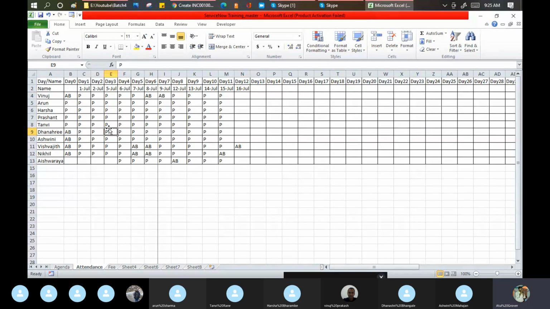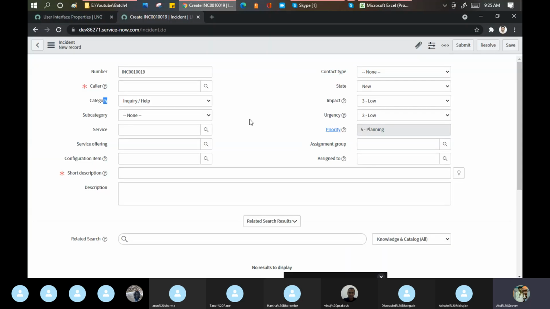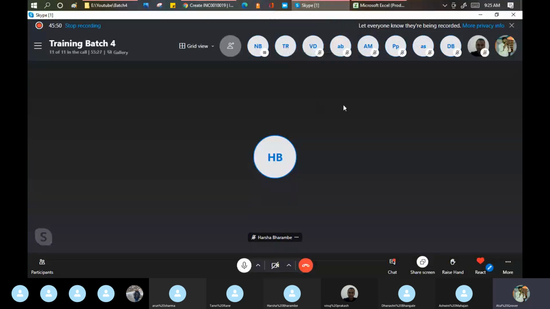But I'm a ServiceNow developer. Why should I use an Excel sheet to maintain all my records? Why not you guys create a simple table, one module for me? Sir, going forward, take attendance in this form only. No need to maintain the Excel sheet. Go here and mark yes, yes, no, no, yes, no. It will be done for you. Clear? Any fundamental doubt? Any clarity you need?